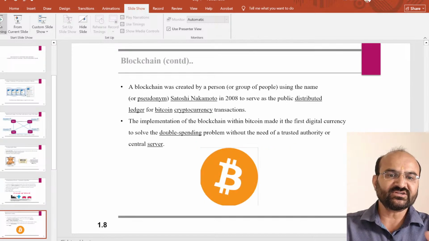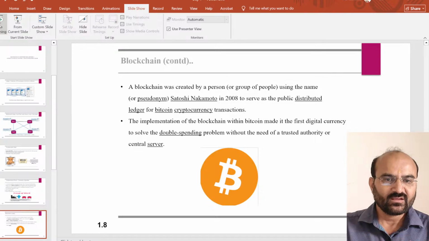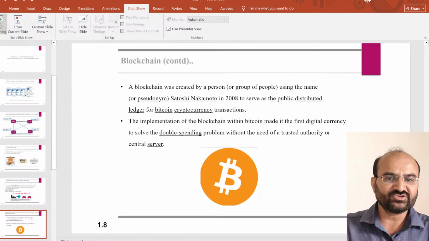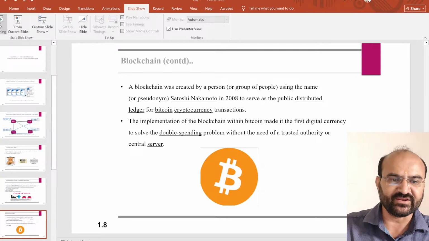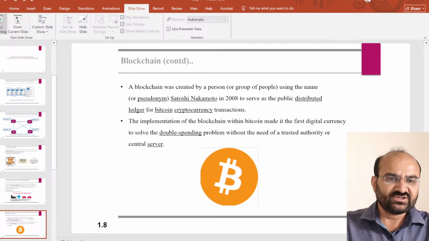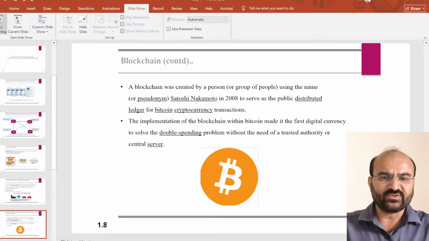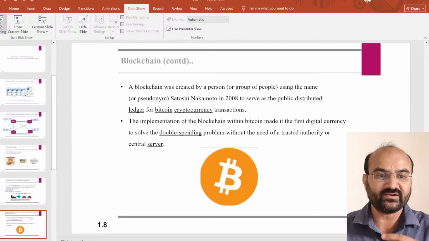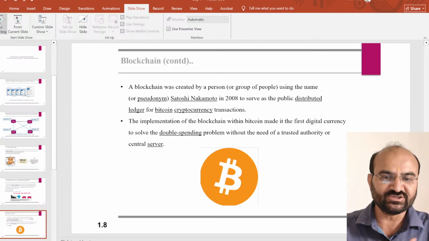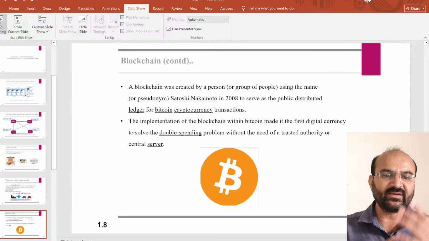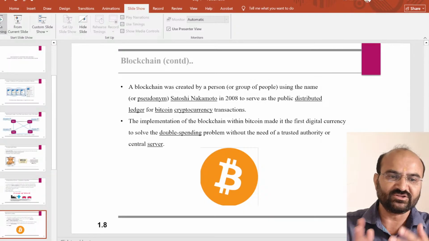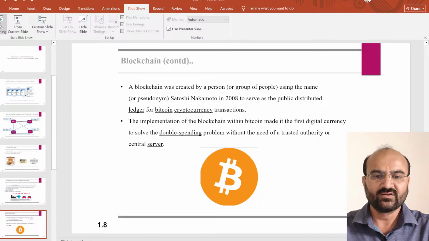Blockchain was created by a person. Person means a group of people using the name Satoshi Nakamoto in 2008, to serve as the public distributed ledger of Bitcoin cryptocurrency transactions. Secondly, the implementation of blockchain with Bitcoin made it the first digital currency to solve the double spending problem without the need of a trusted authority or central server.